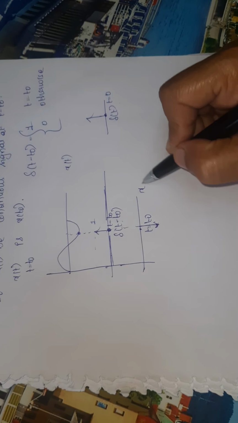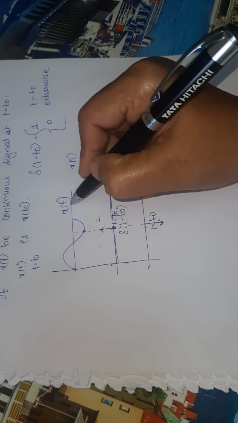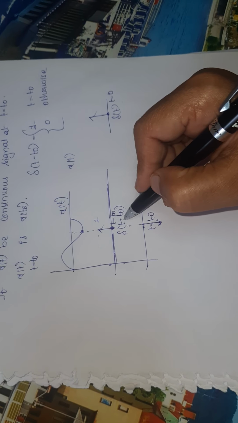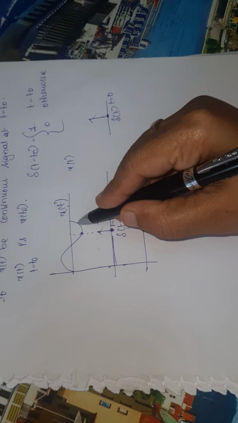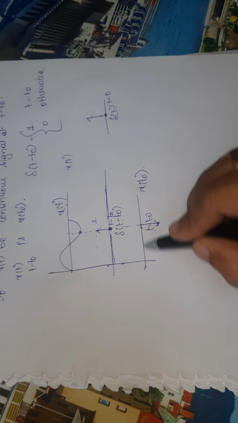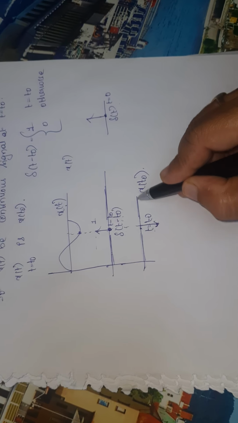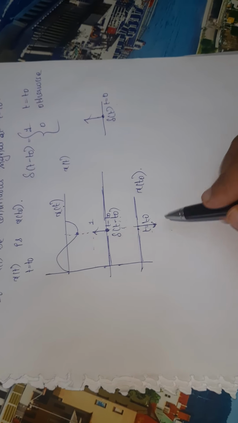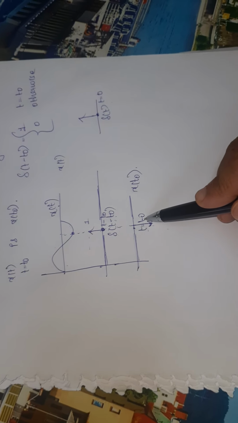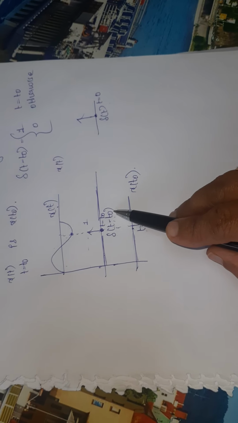This is nothing but x of t naught, because this is x of t and this is del of t minus t naught, and multiplying these two I get only x of t at t is equal to t naught. Except at t is equal to t naught, the magnitude is 0. It means x of t exists only at t is equal to t naught if I multiply x of t with del of t minus t naught.